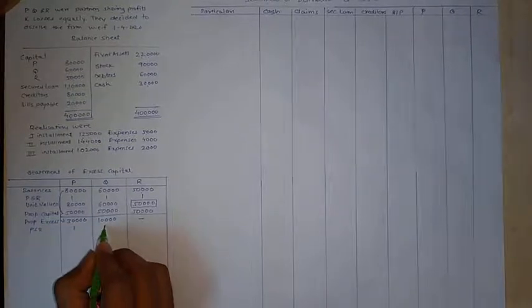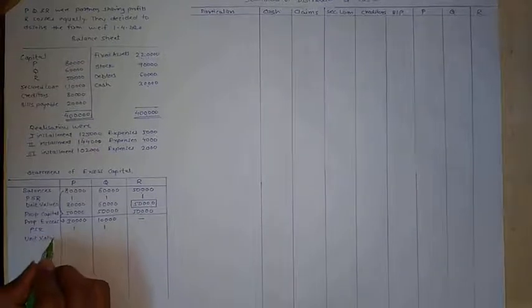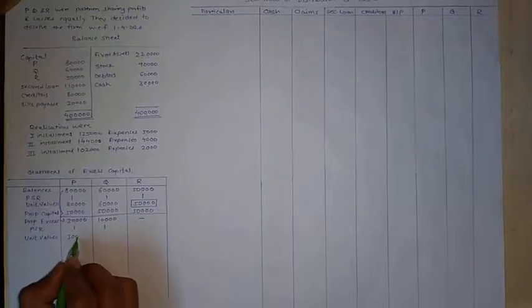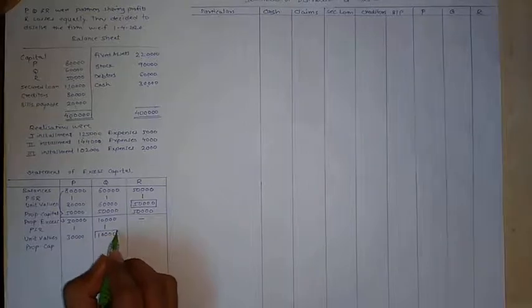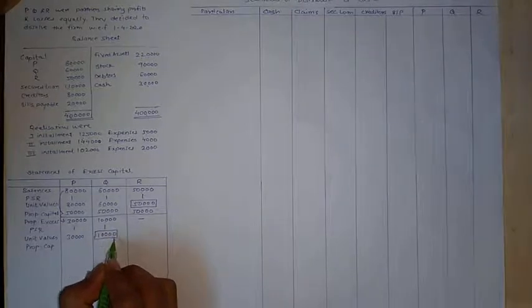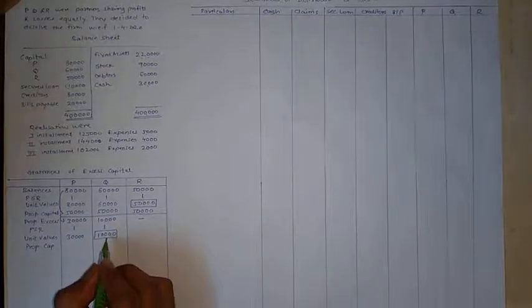Let's continue with same steps. PSR 1:1. Second step unit values are 30,000 and 10,000. Second step, proportionate capital, taking Q's unit value as base.